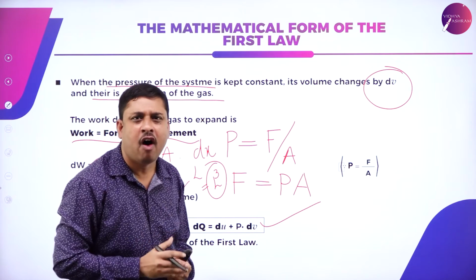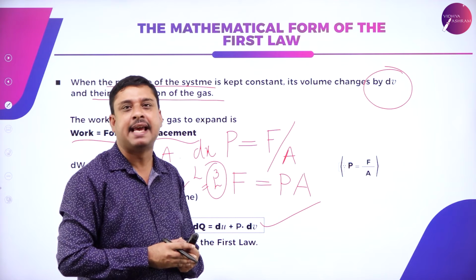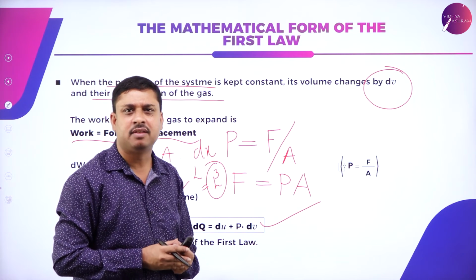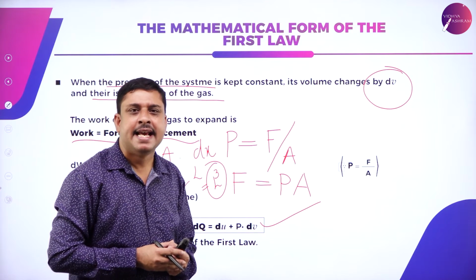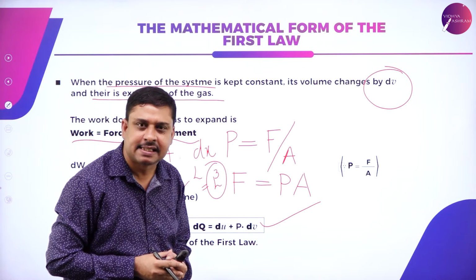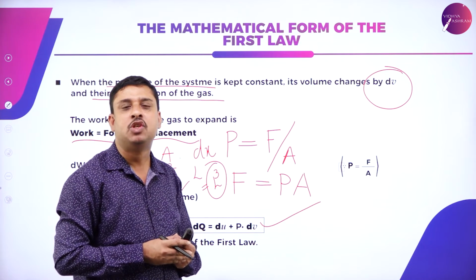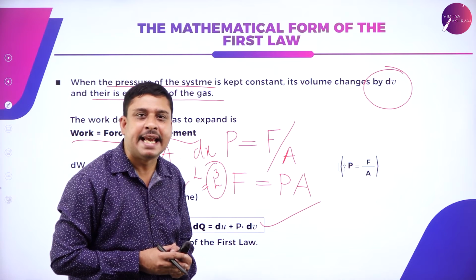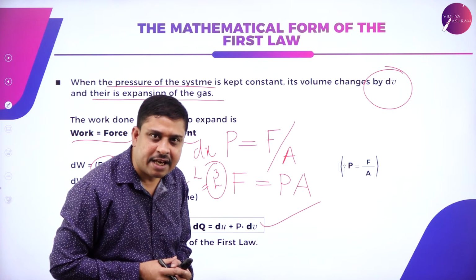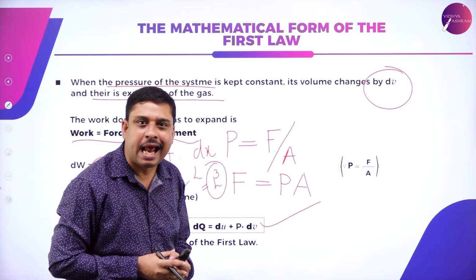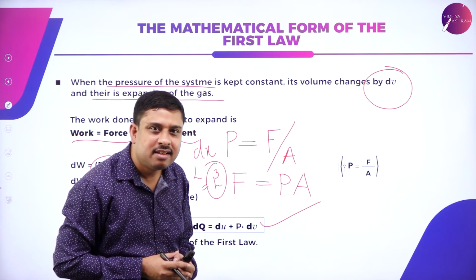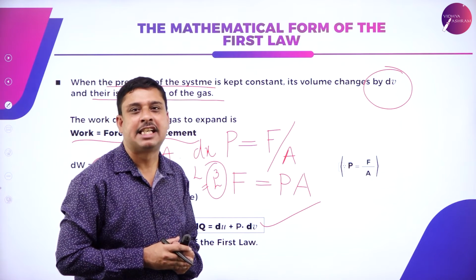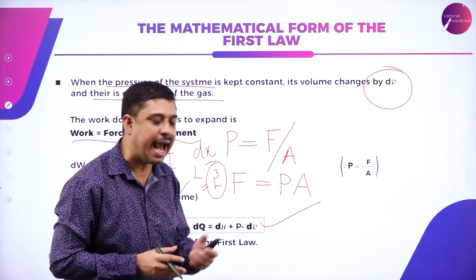So the first law very clearly says, whenever some amount of heat is supplied to a system, it is used to increase the internal energy as well as to do some external work, which is, yes, the expansion of the gas.